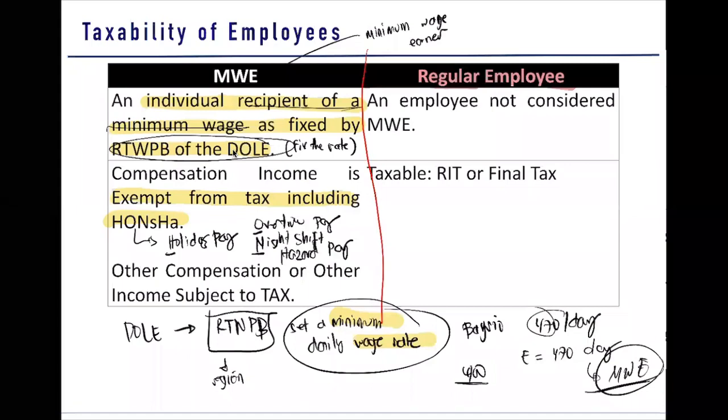Holiday, overtime, night shift, hazard. Okay, Honsha. So, sir, why is our compensation income earner who is considered MWE exempt?